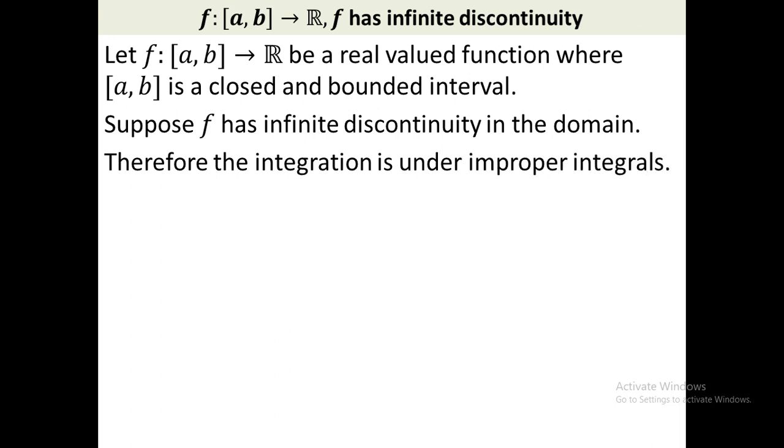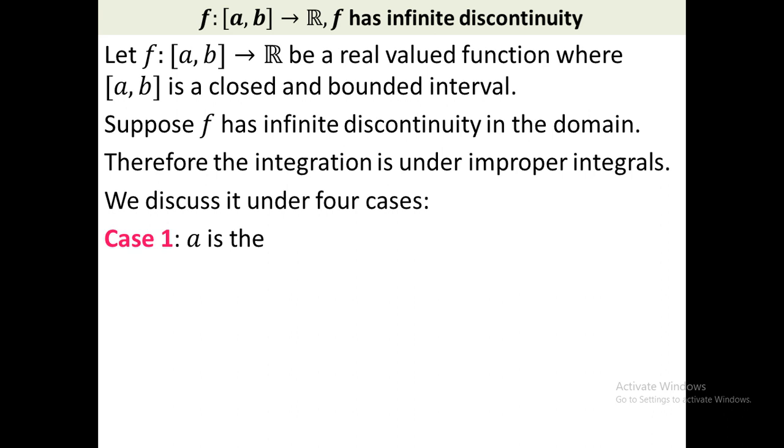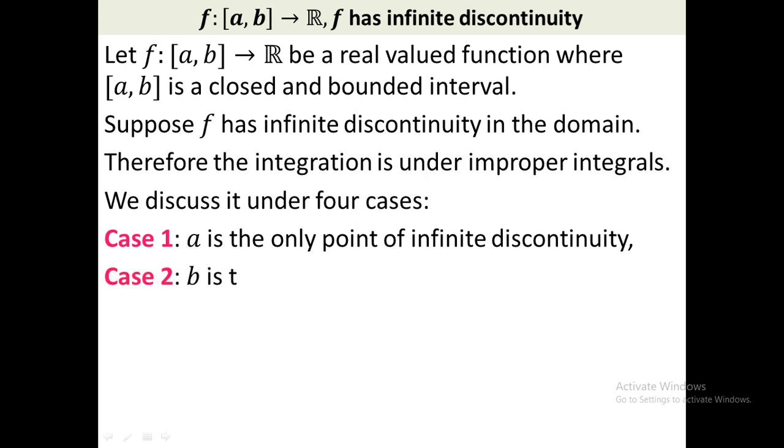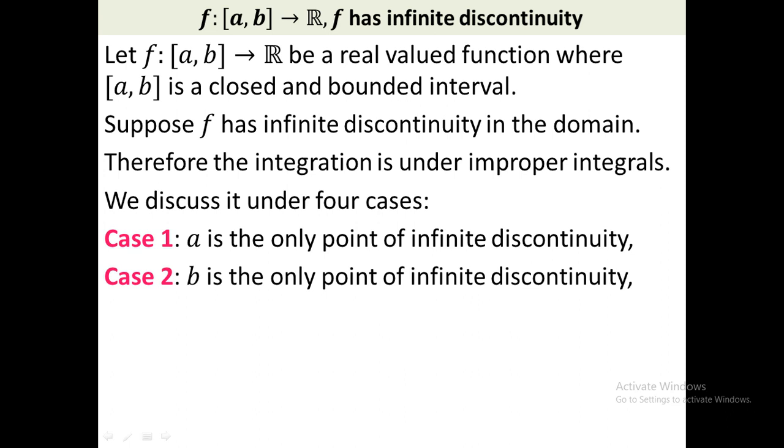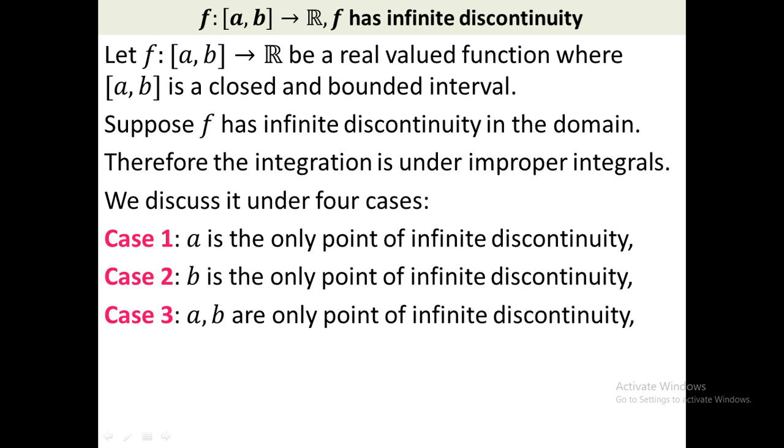Okay, now I divide the points of infinite discontinuity into 4 cases. In case 1 we consider that a is the only point of infinite discontinuity, where a is the left boundary of the domain. In case 2 we consider b as the only point of infinite discontinuity, where b is the right boundary of the domain. In case 3 we consider that a and b are the only 2 points of infinite discontinuity of the function. In the previous video I discussed all 3 cases and gave examples. Now I will discuss case 4.